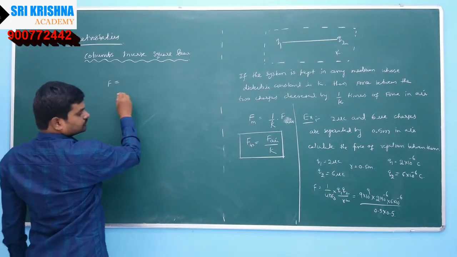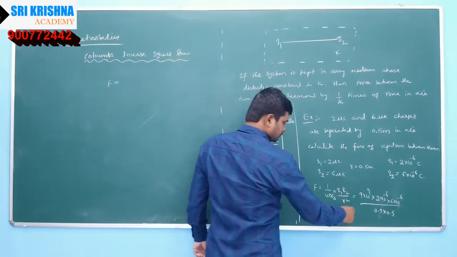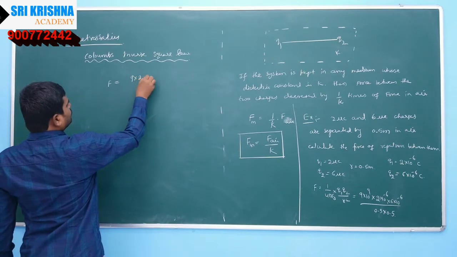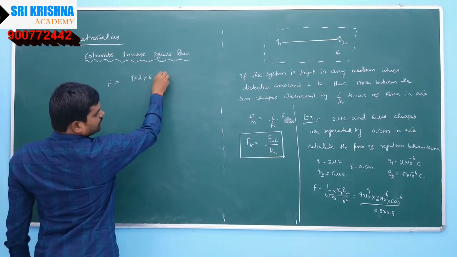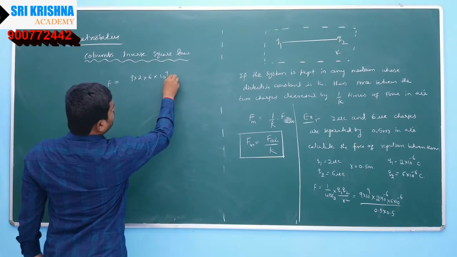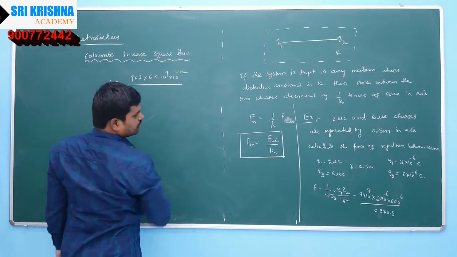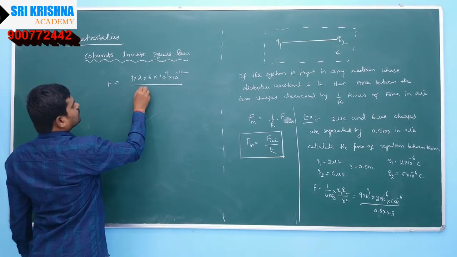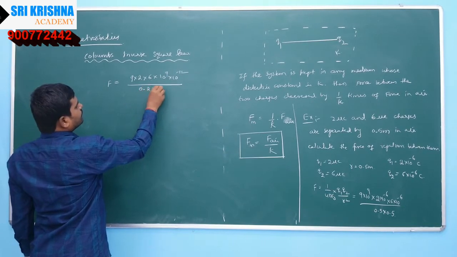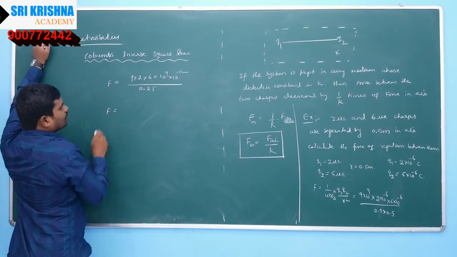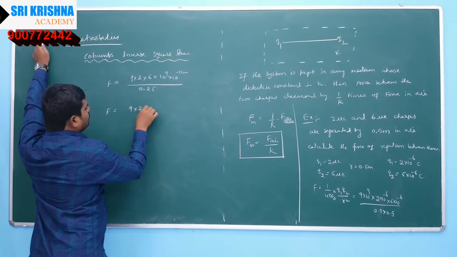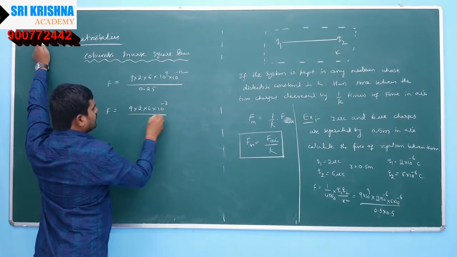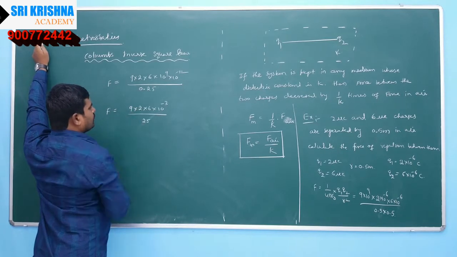F is equal to 9 into 2 into 6 into 10 to the power of plus 9 into 10 to the power of minus 12 divided by 0.5 into 0.5, which is 0.25. So 9 into 2 into 6 into 10 to the power of minus 12 plus 9, minus 3, divided by this 0.25.